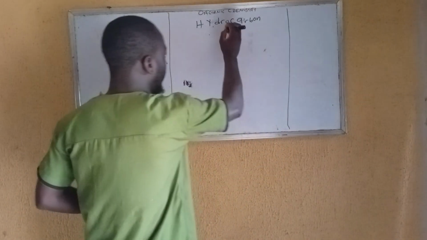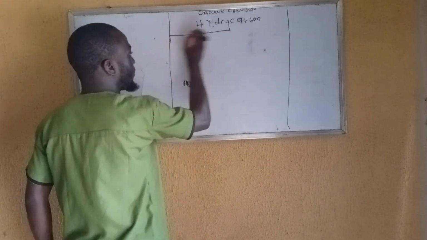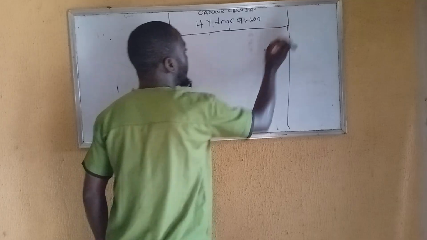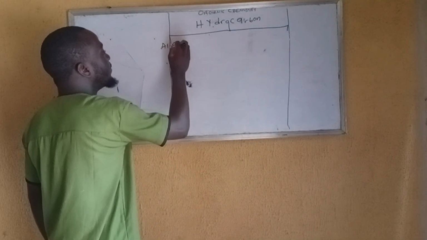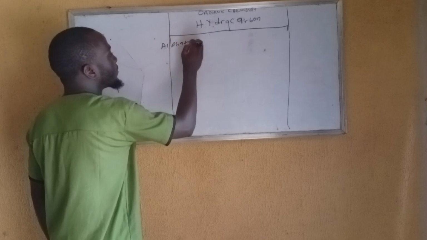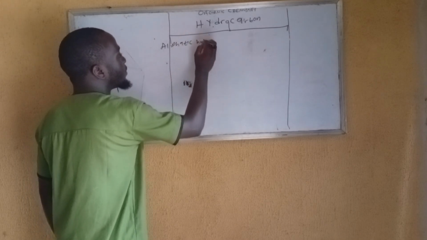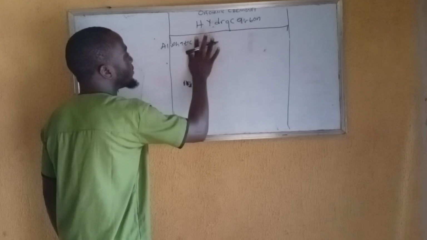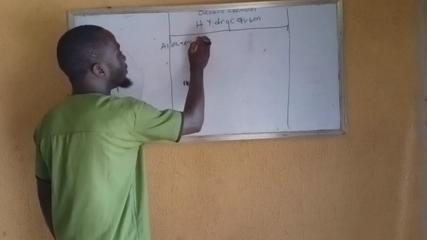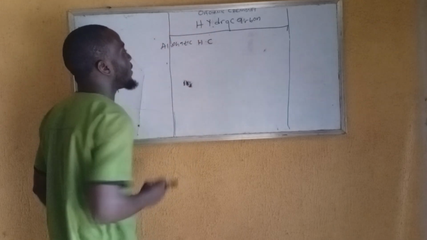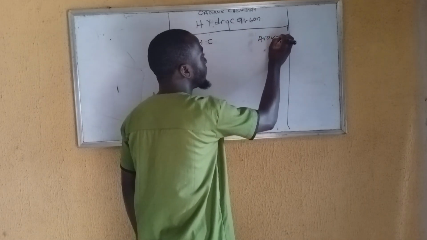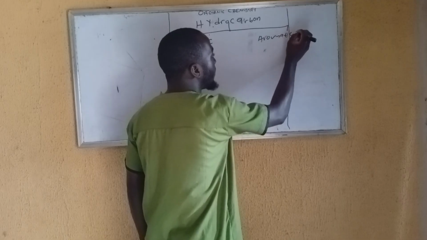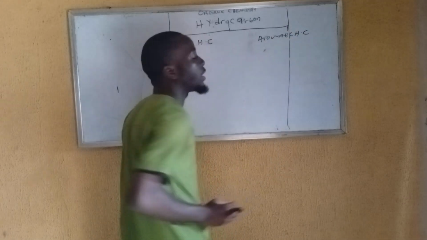This is classified under two types. We have aliphatic hydrocarbon, let me just use the acronym HC, and we have aromatic hydrocarbon.